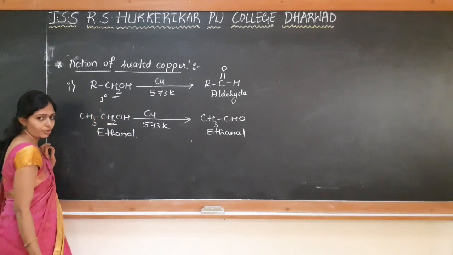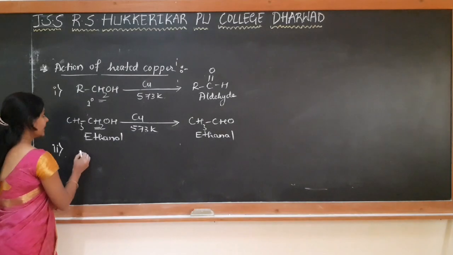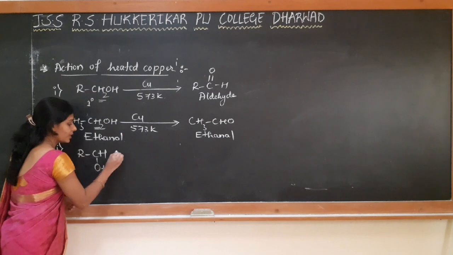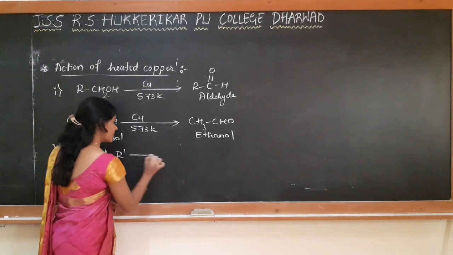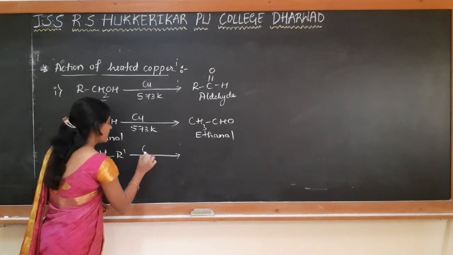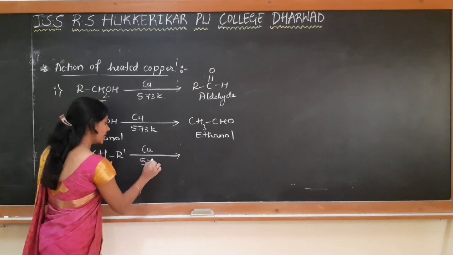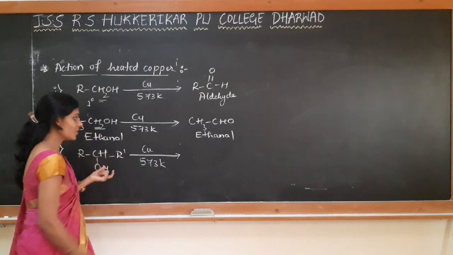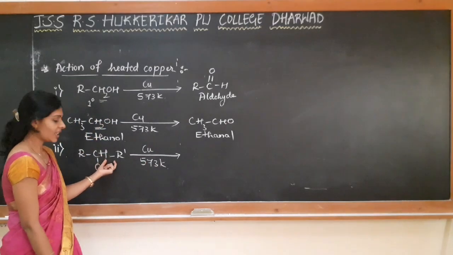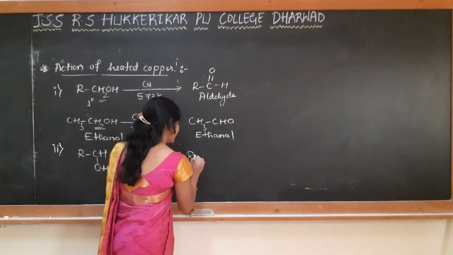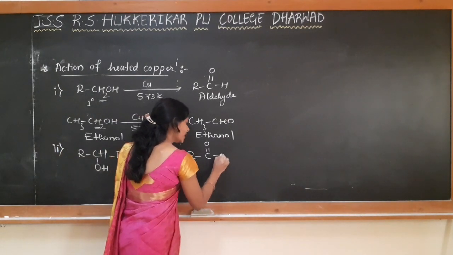It's a dehydrogenation reaction. Secondary alcohol, R-CHOH-R'. So when this is subjected for the same reaction, that is when the vapors of secondary alcohol are passed over preheated copper at 573 Kelvin temperature, the dehydrogenation takes place, H2 is removed, there is a formation of ketone, that is RCOR'.